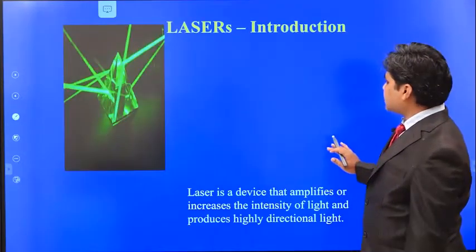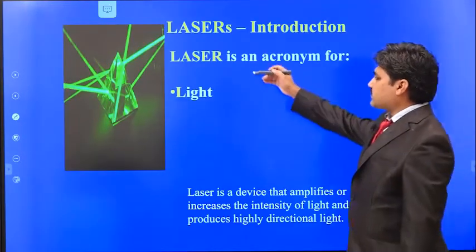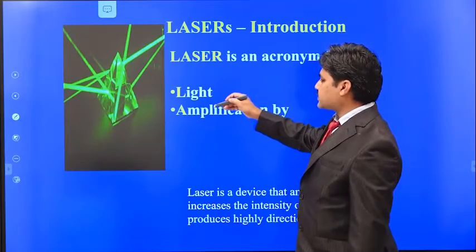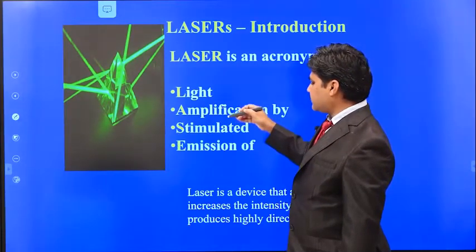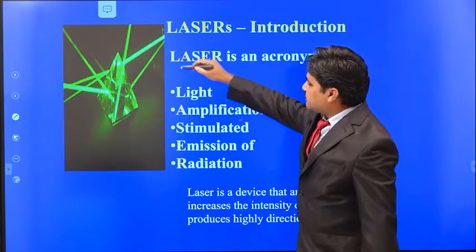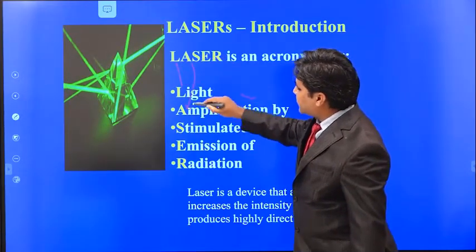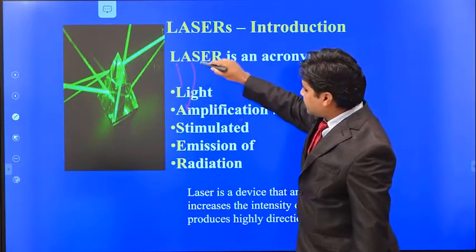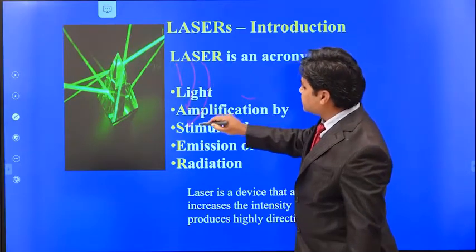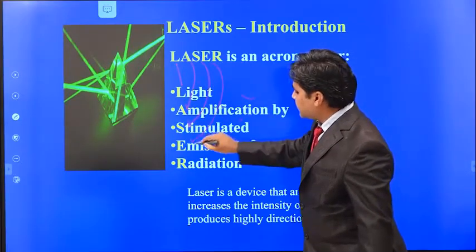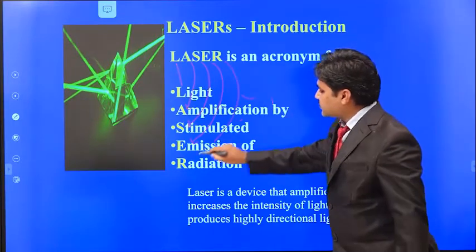Laser refers to light amplification by stimulated emission of radiation. The first letter is for light, the second letter A is for amplification, S refers to stimulated, E to emission, and R to radiation.